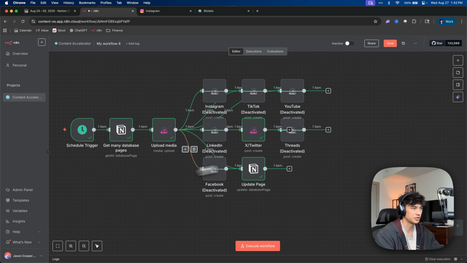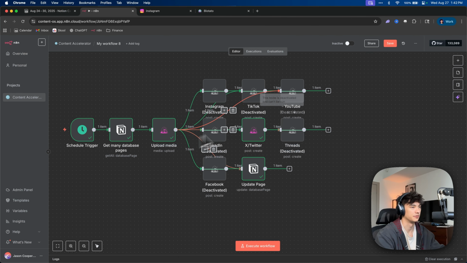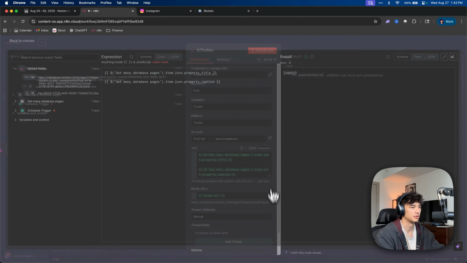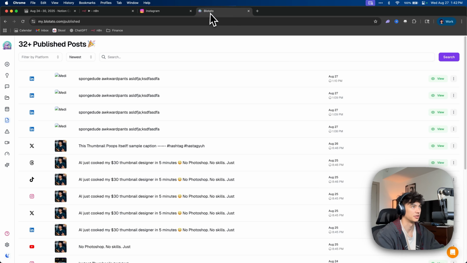Okay, so it posted to Twitter. It would have posted to all the other ones too. We just had them deactivated. And then it went in Notion and updated this to posted and it marked it with the posted date. Okay, cool. So that all went smooth. Let's look at the caption. The caption should have gone through smoothly with the hashtags and everything.